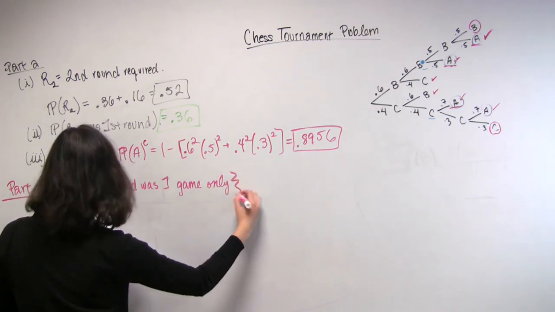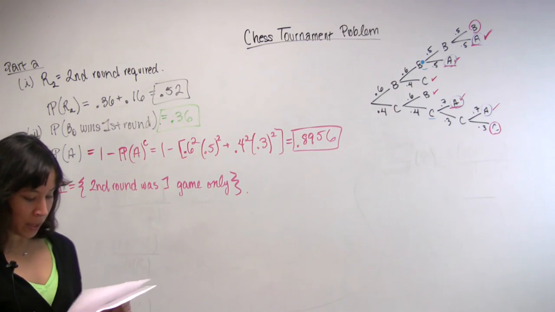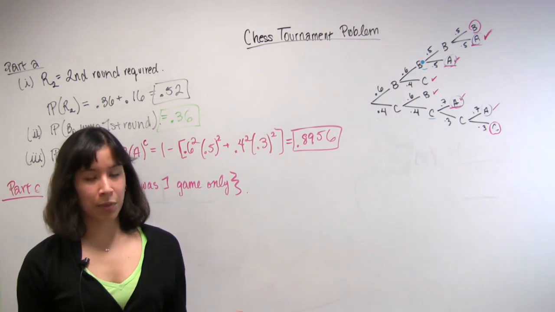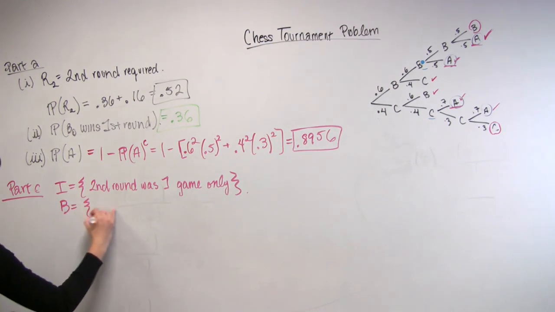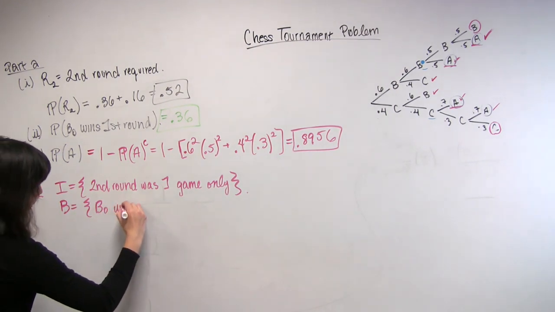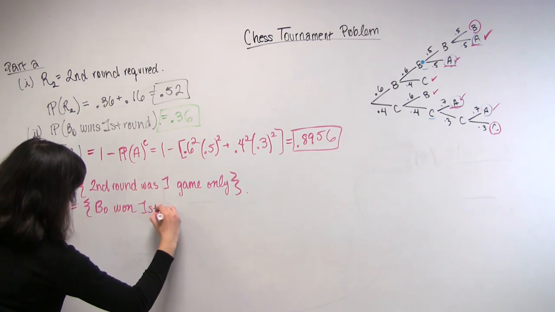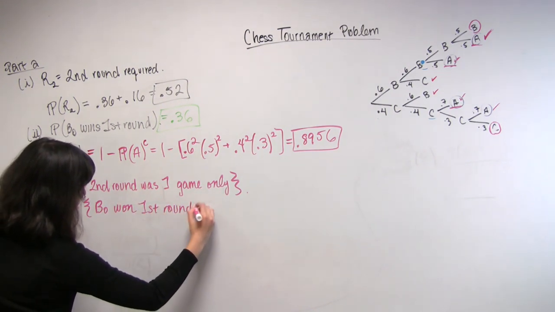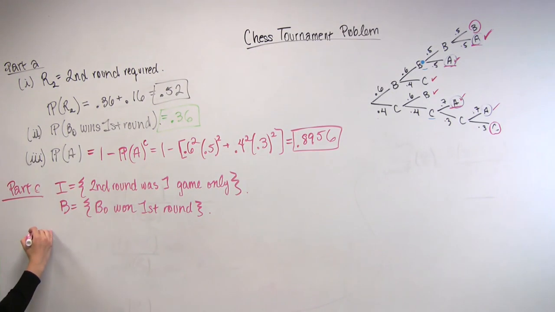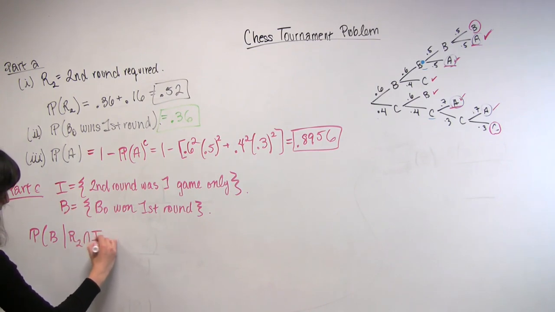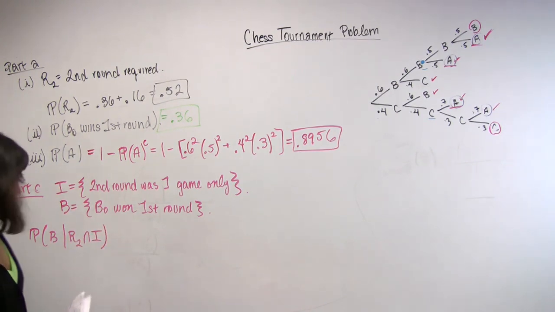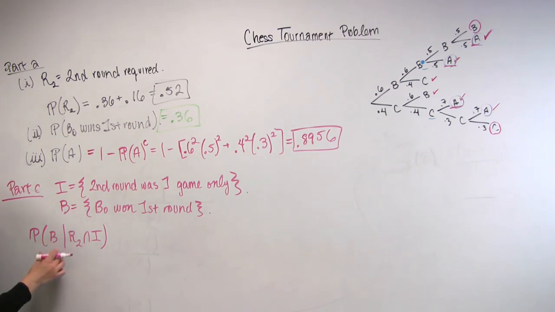So essentially in math, conditioned on R2 and I, what is the probability that it was Bo who won the first round? So let's let B be the event that Bo won the first round. Okay, so again, translating the English to math, we just want the probability of B given R2 and I. Now, I am once again going to use the definition of conditional probability.